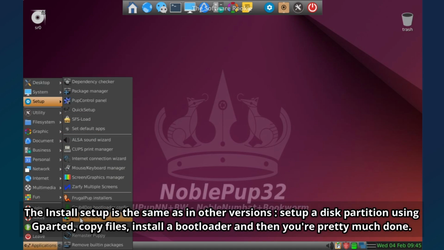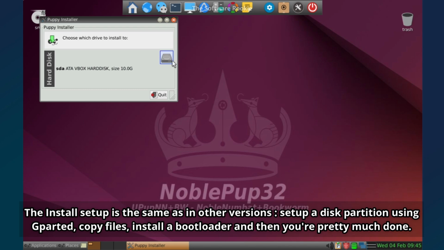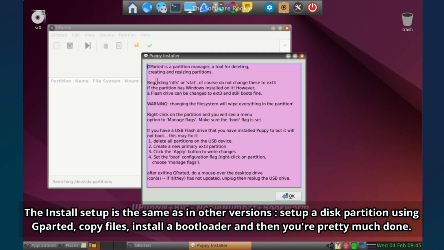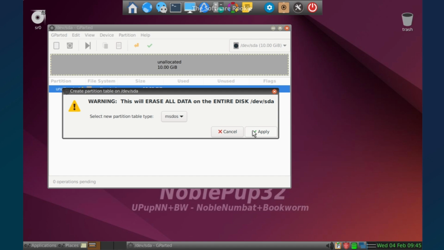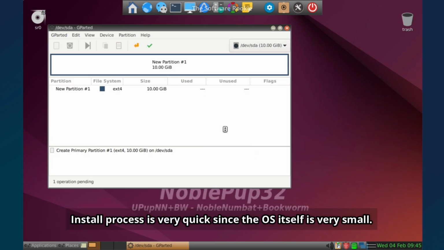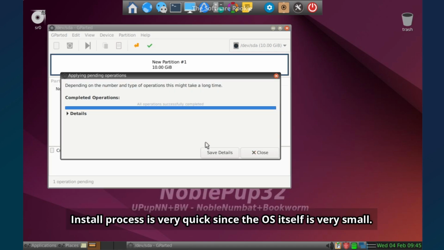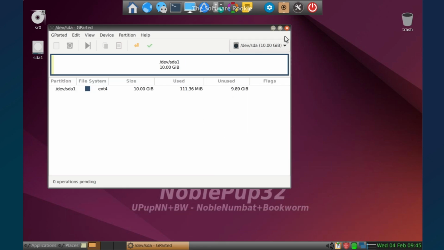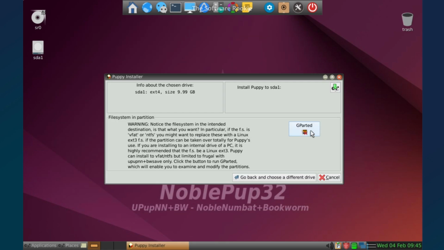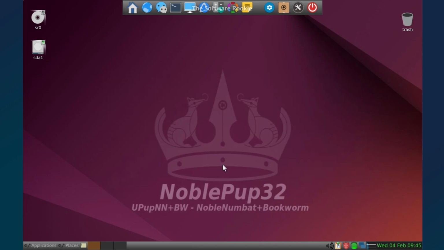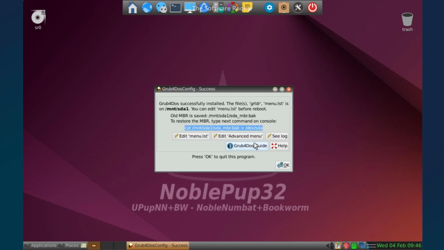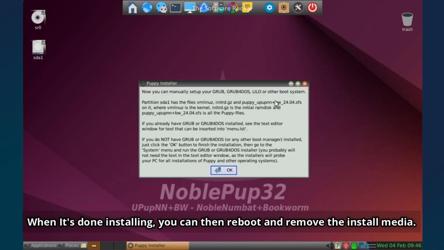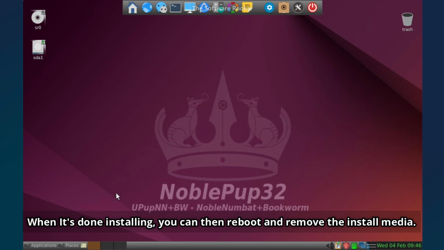The install setup is the same as in other versions. Set up a disk partition using gparted, copy files, install a bootloader, and then you're pretty much done. Install process is very quick since the operating system itself is very small. When it's done installing, you can then reboot and remove the install media.